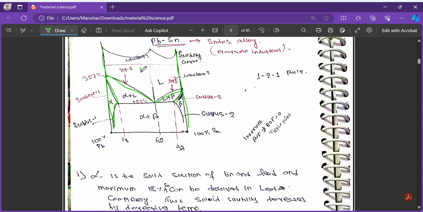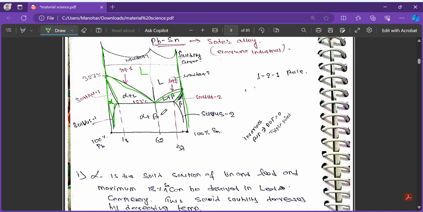Okay, and here will be the liquid, and here will be the alpha phase, and here will be the beta phase. This liquid is coming and getting turned into the alpha plus beta. At this point, if you look here, this is liquid and there is alpha phase, so there will be alpha plus liquid phase. If we follow this point strictly vertically down, we see liquid is directly converting into the alpha plus beta.